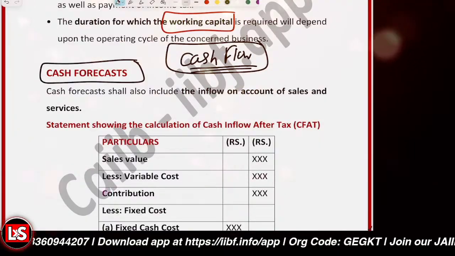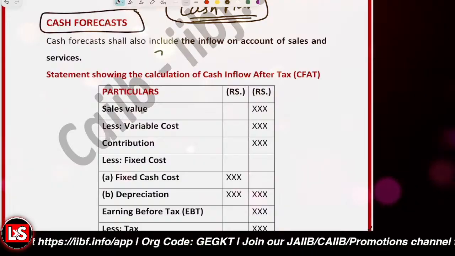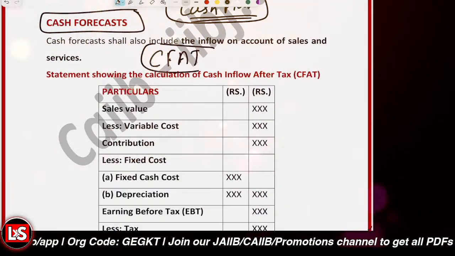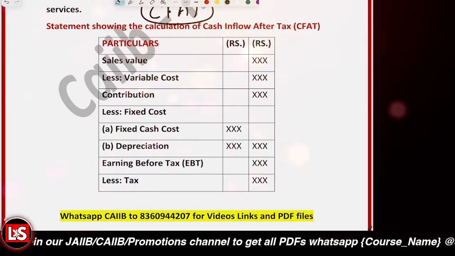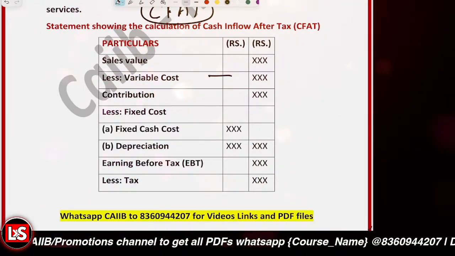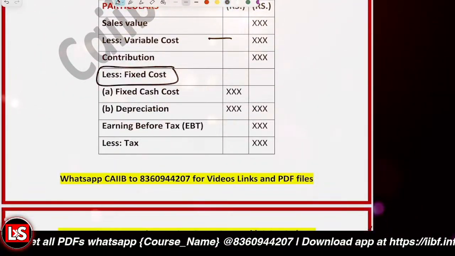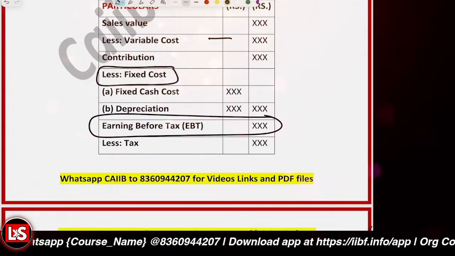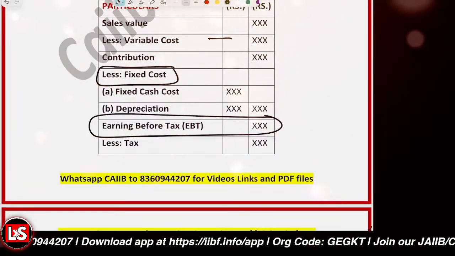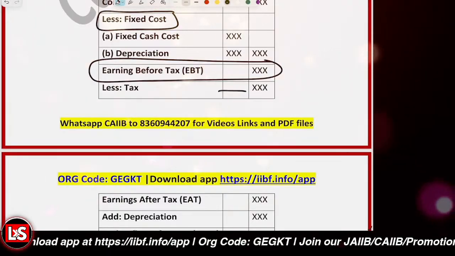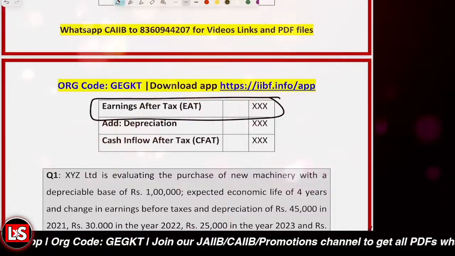So it's about this CFAT. CFAT is actually a cash flow after tax. Like let's say you are having some sales, you basically paid for the variable cost. That's a contribution. You're going to subtract the fixed cost, and you will be having the EBT, earning before tax. And after that, you will be subtracting the tax, and then you'll be having the PAT, profit after tax. And then we'll be adding up the depreciation.